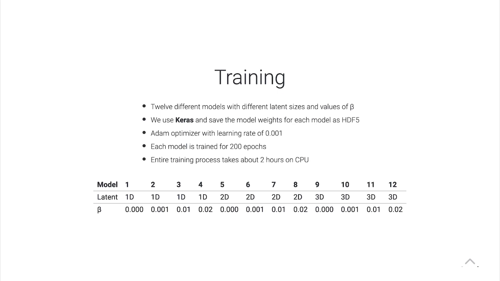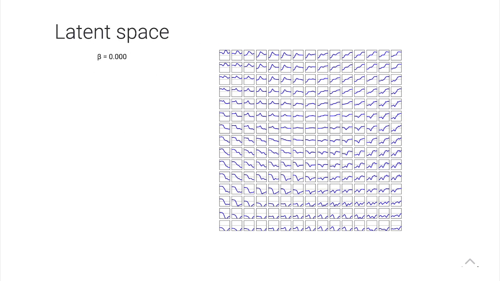We also train with different values of beta, and this means we can observe how increasing beta changes the disentanglement. We'll see more on that in a second. This is a basic machine learning pipeline. We use Keras, so all the training is done in Python. We save out the weights so that they can be loaded in MATLAB, with the Adam optimizer and a learning rate of 0.001. We train all the models for 200 epochs, and this whole process takes less than 2 hours on CPU, so very fast.